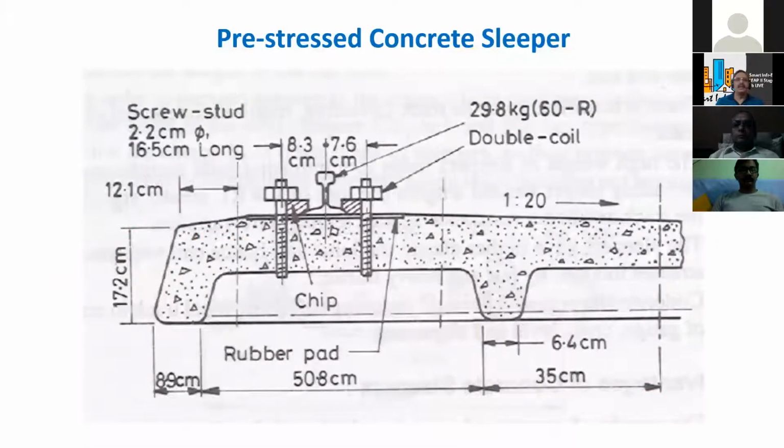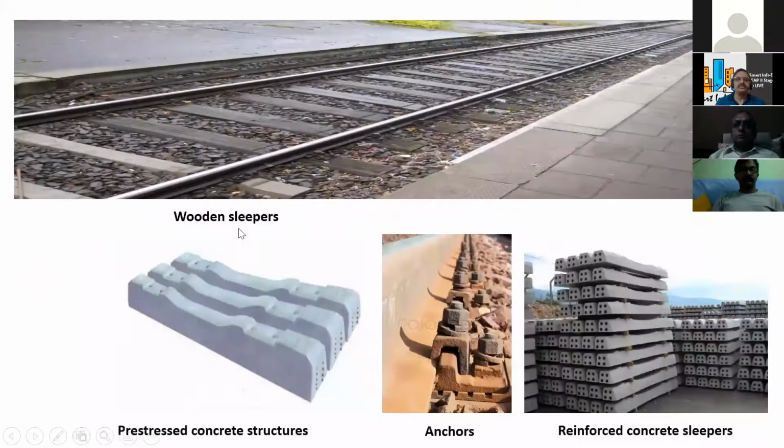Yeah, and this is the pre-stressed concrete sleeper, and you can see these clips. They use these clips. So this is the typical shape of the pre-stressed concrete sleeper, and this is the provision for the fixing of the clip. And here you can see the close photograph of these clips placed on the rail. And these are the sleepers with the pre-stressing.